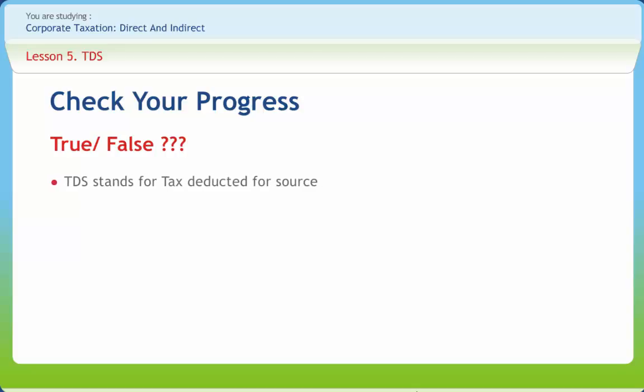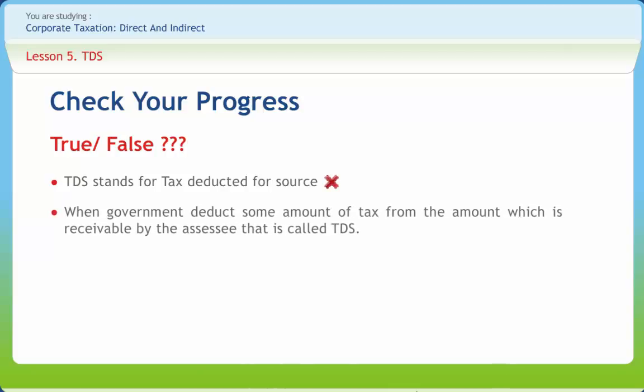Now let us check if we have understood the various concepts discussed in this lesson clearly. TDS stands for tax deducted for source. Right or wrong? Wrong. When government deducts some amount of tax from the amount which is receivable by the assessee, then it is called TDS. Right or wrong? Right.